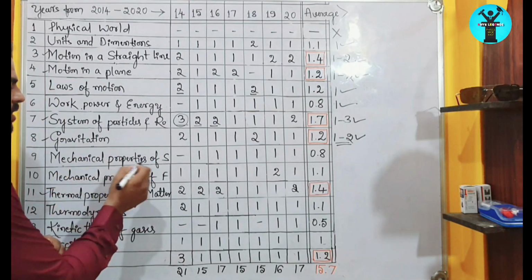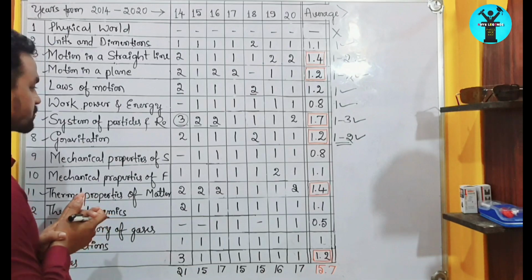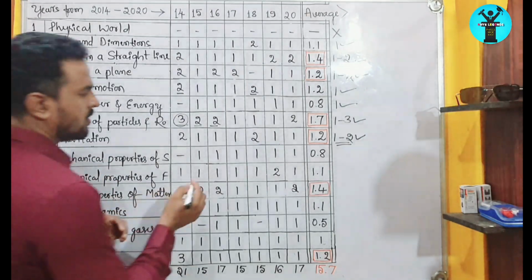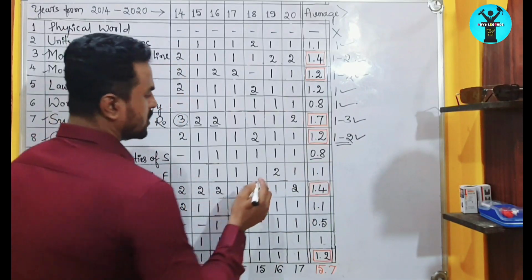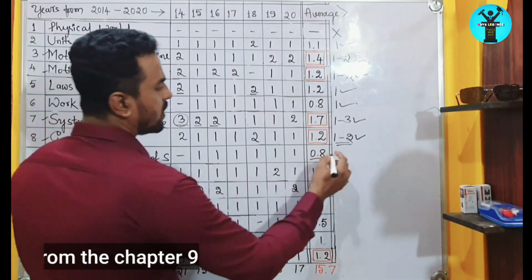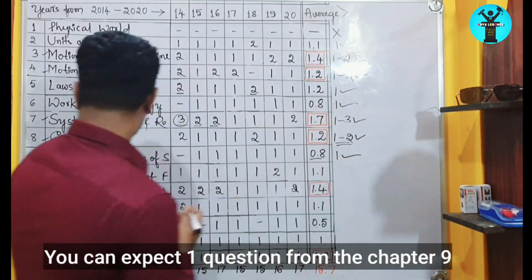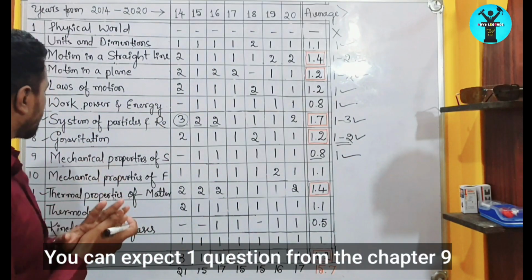In the mechanical properties of solids, by observing 7 years of papers, we get 0.8 as an average. So you might get one question. That is also related to the conceptual part.